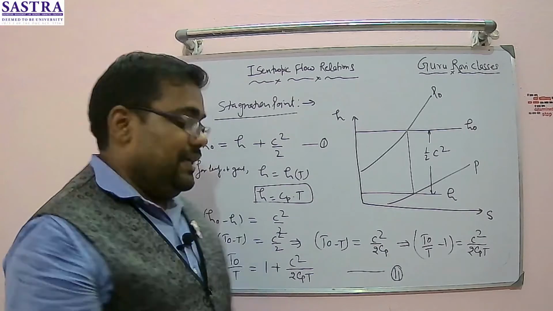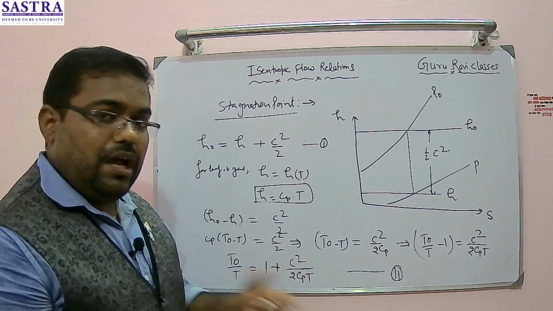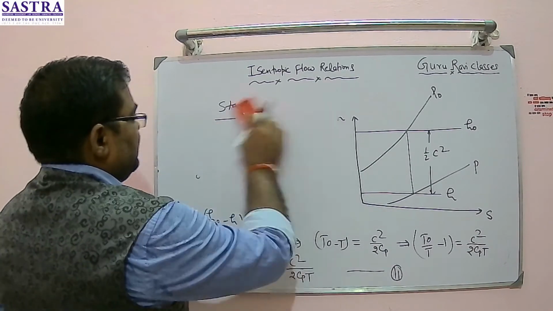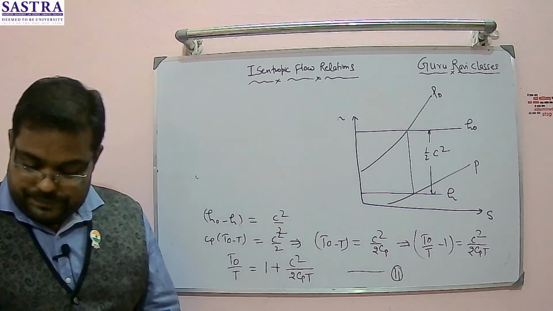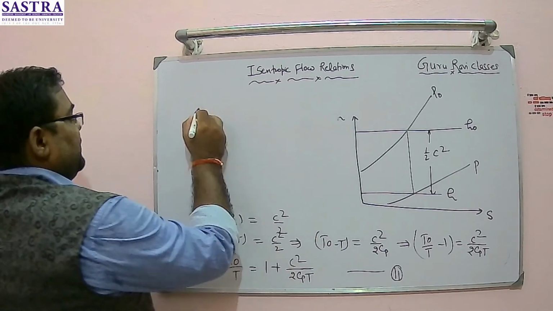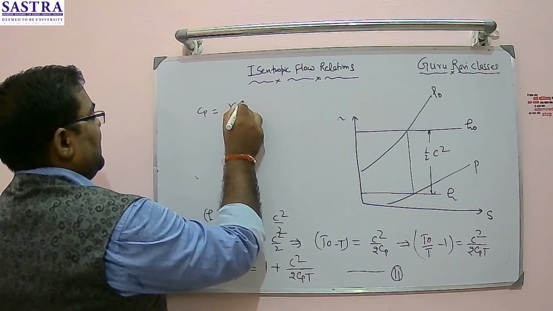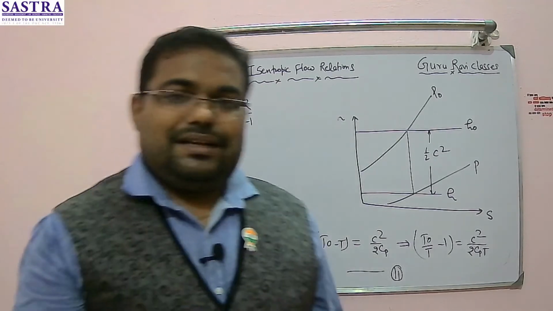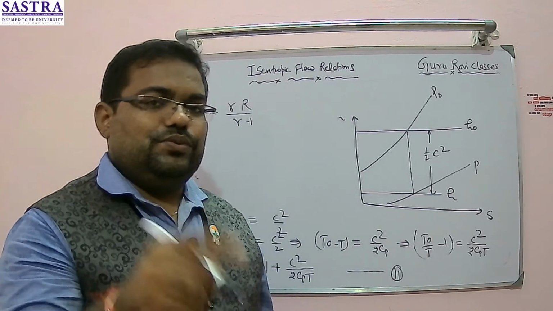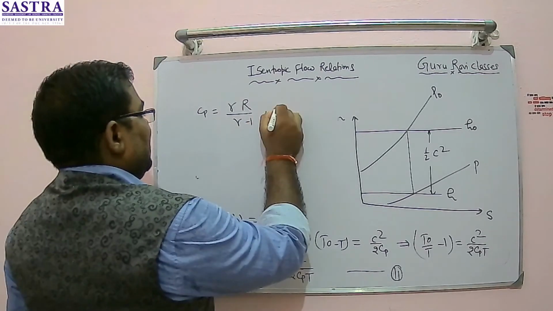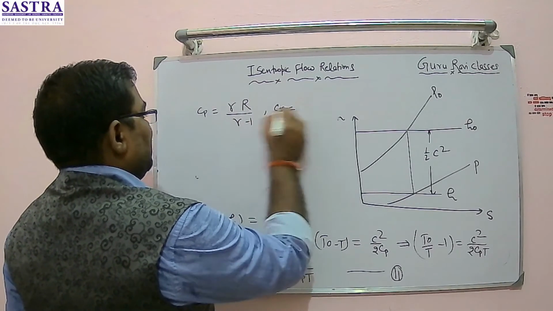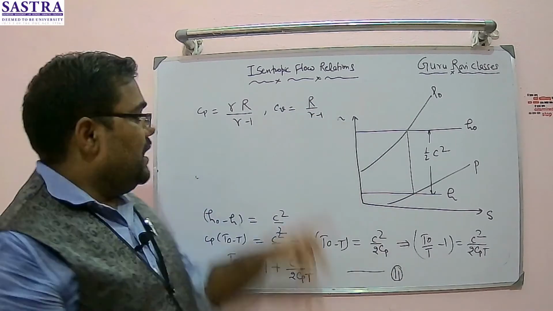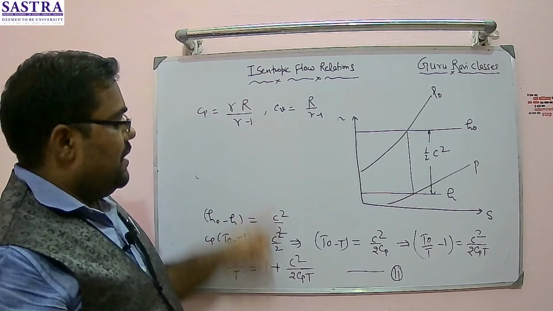So in order to relate this temperature ratio in terms of Mach number, how to do so? So I will be starting here. Basically, specific heat at constant pressure is nothing but gamma times R divided by gamma minus 1. This is one of the empirical relations that you will study. Like Cp is this, and Cv, specific heat at constant volume, will be R upon gamma minus 1. Alright. So I will be using this here, right? Gamma R upon gamma minus 1.